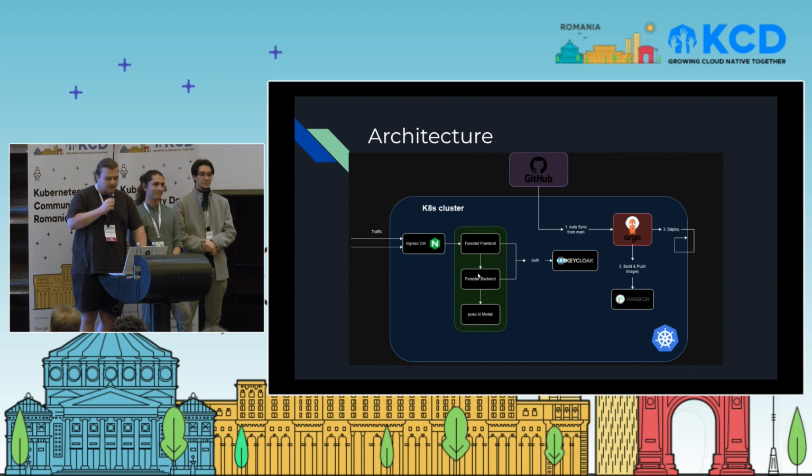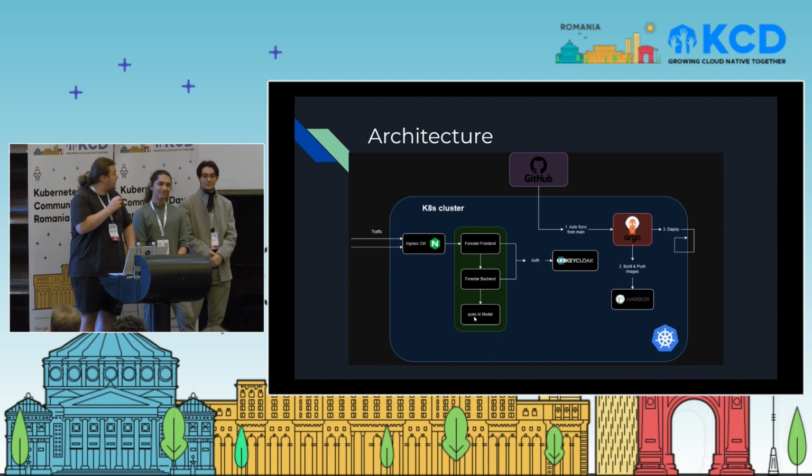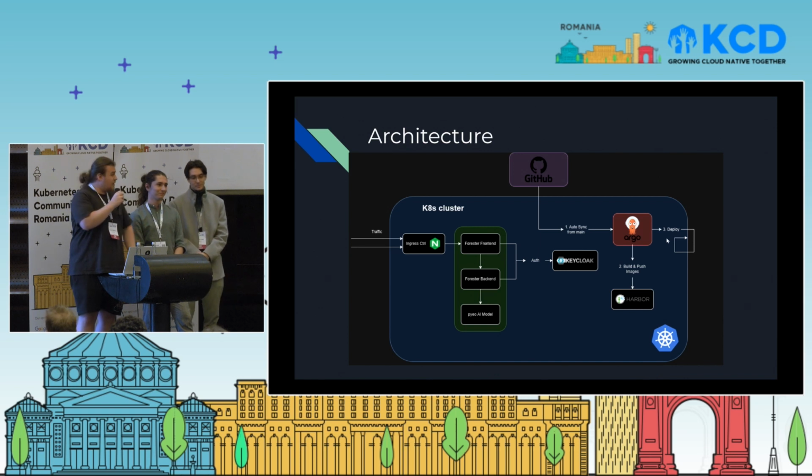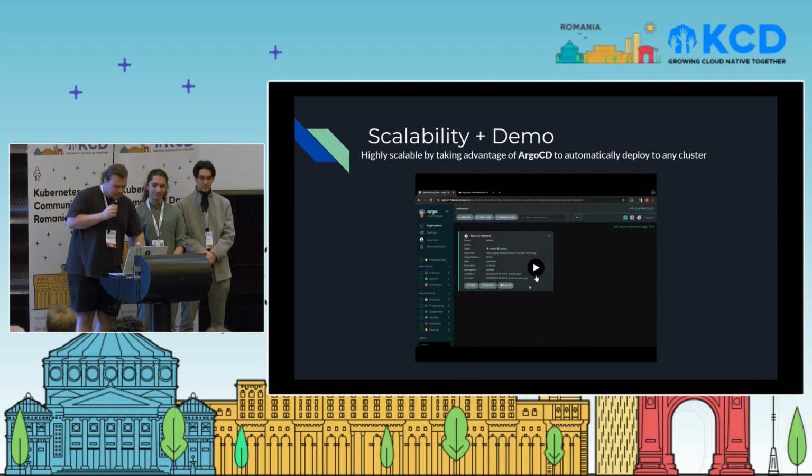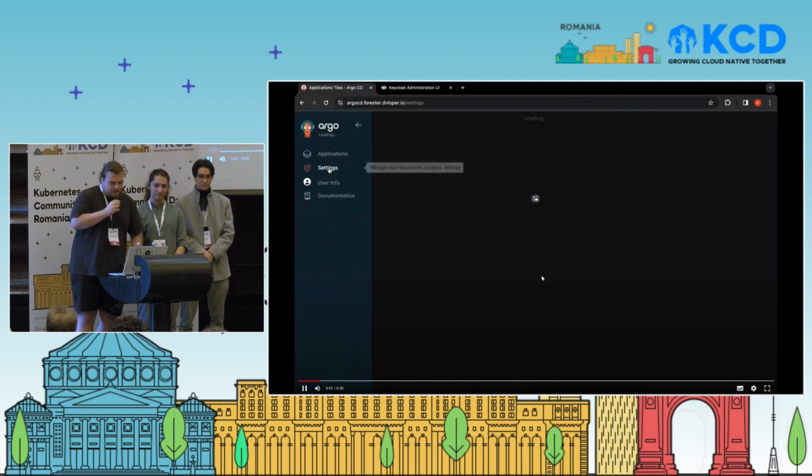The front end, the back end, and the AI model communicate, and the authentication is done by Keycloak, as my colleague said before. We use Argo CD for quick CI/CD, and also GitLab CI/CD pipelines to build and push our images to Harbor, and those changes will be auto-synced by Argo by modifying the manifest, and then we deploy. Let me show you a quick demo of how Argo manages all of this.